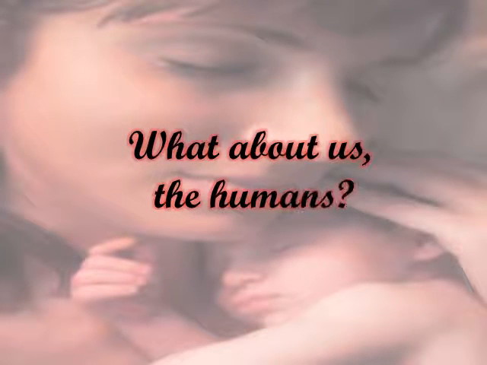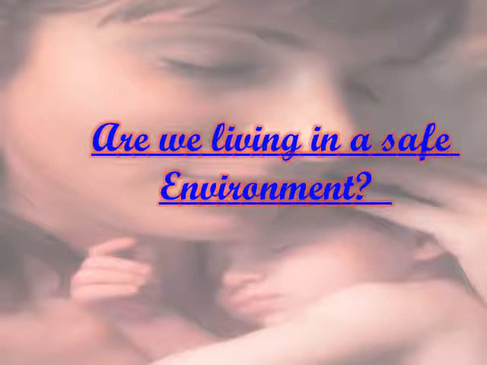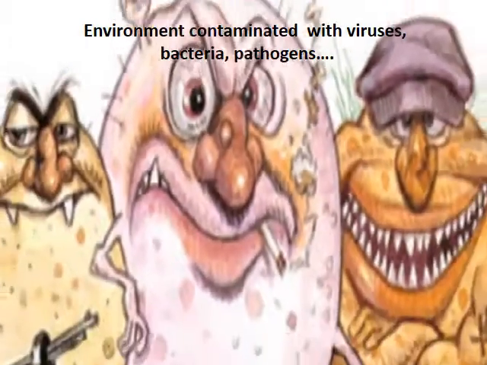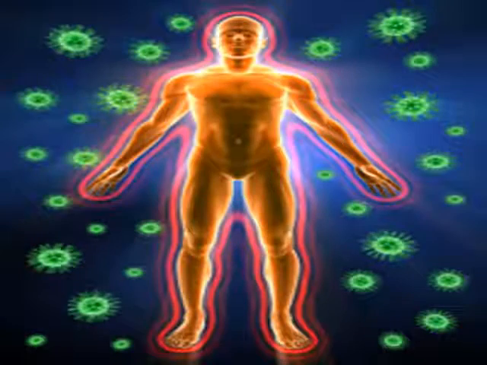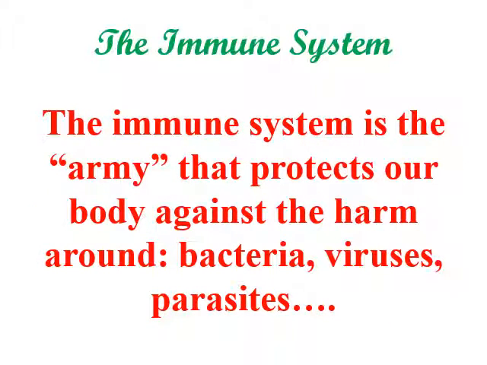What about us, humans? What do we have to protect us? The real answer is, are we living in a safe environment? For me, the environment is contaminated with viruses, bacteria, pathogens, and a lot of other harmful substances. So, to start with, we have something known as the immune system. What is the function of the immune system? The immune system is the army that protects our body against the harm around. It's the army that protects us against bacteria, against viruses, against parasites, and others.